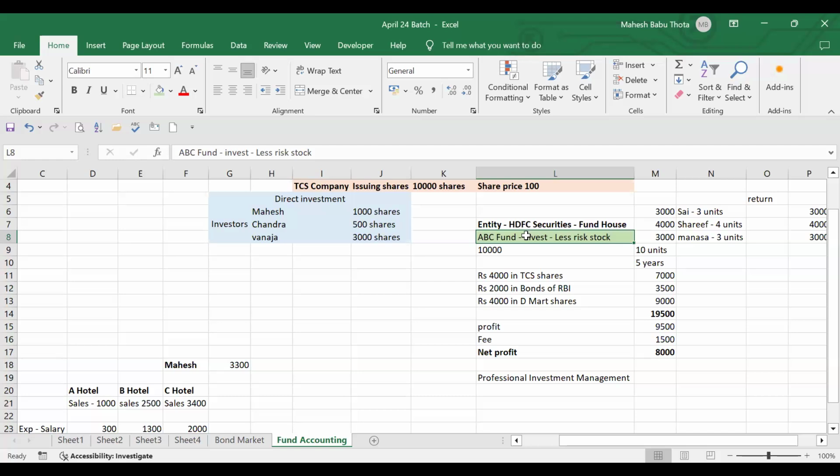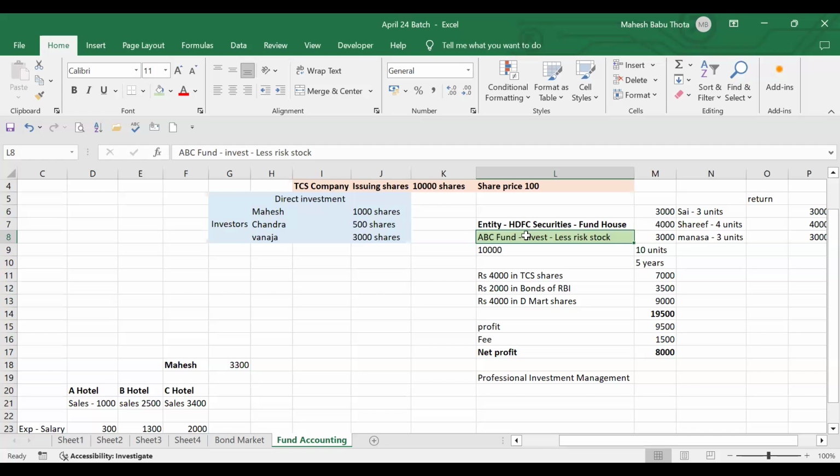How they can form it, sir. Maybe in India, if I want to form a fund, it's quite easy. But in different countries, if you want to form a fund, there would be a lot of difficulties. We may have to get approval. Even in India, we may have to get approval from different regulatory bodies, from SEBI, from RBI. Different parties and different regulations will be there. We call it fund structures. Again, we'll talk about fund structures.